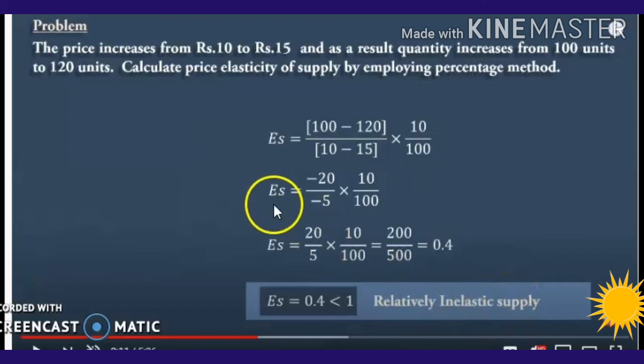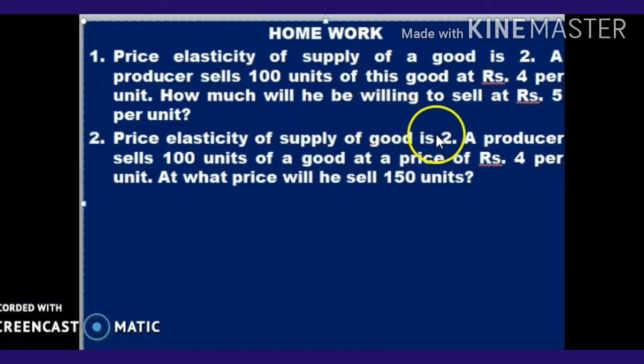So that is the first question. Another question we can see. Students, the problem is the same as you have done in elasticity of demand. So you can do these two questions as homework.